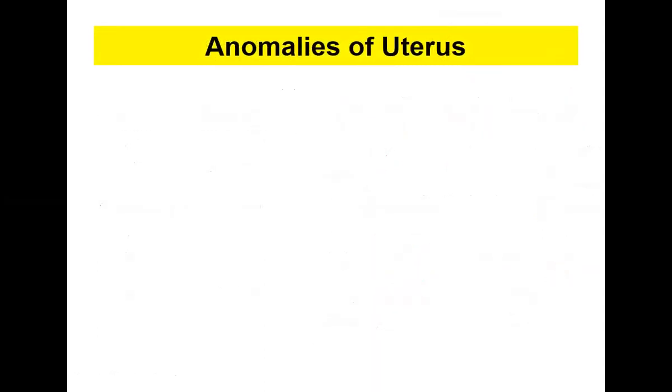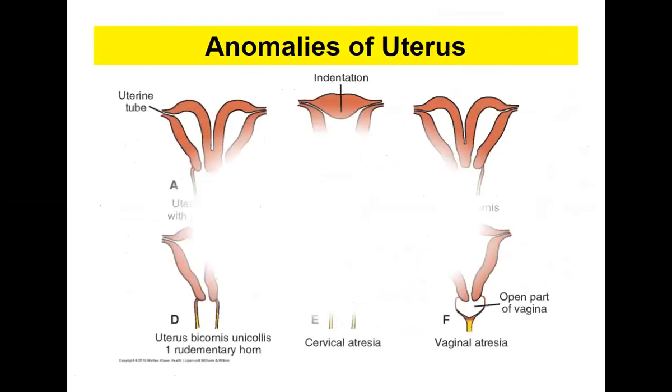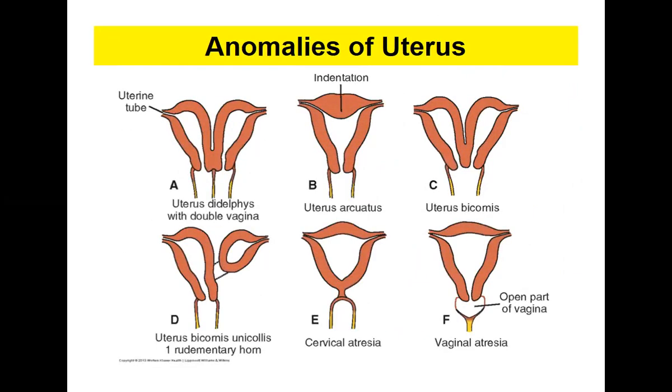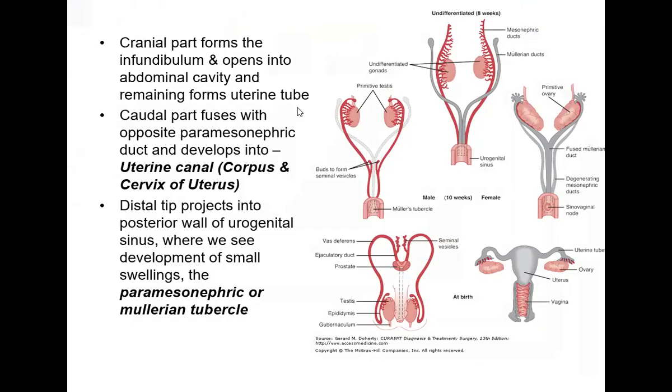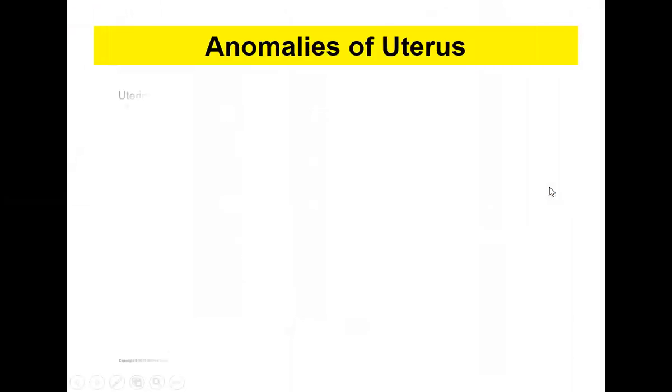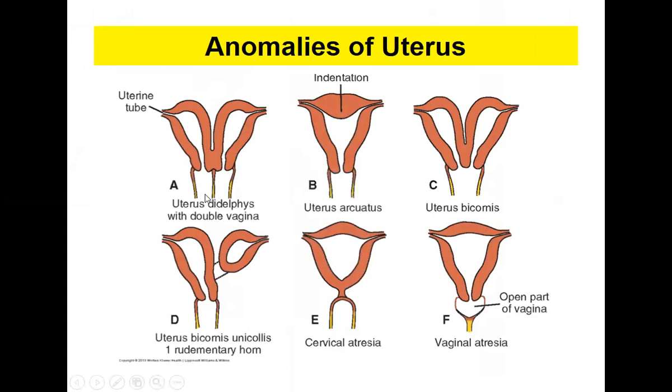Now coming to the anomalies of the uterus. So what are the anomalies you can find? These are some of the important anomalies which you find if there is improper development. When the two paramesonephric ducts, which we have already seen, don't fuse properly, it leads to a condition called the double uterus and double vagina. So there are two uterus as well as two vagina. Sometimes they have fused together, but a part still remains as an indentation. So this is one state.